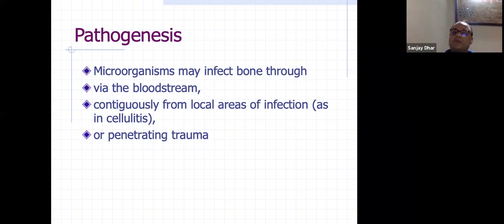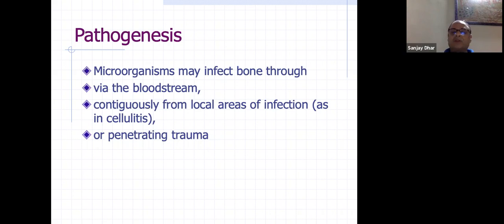Contiguously from the second, as I told you, there might be a penetrating wound, or there may be a small, like even a stitch abscess, that is a contiguous infection. So if there is a stitch infection in any plating or even in TKR, which ultimately leads to a contiguous stage, there is cellulitis and deep infection, then persistent discharge. So that means it has gone deeper. If the discharge is persisting for more than 2 weeks, then you classify it as osteomyelitis. You have to change your treatment protocol.